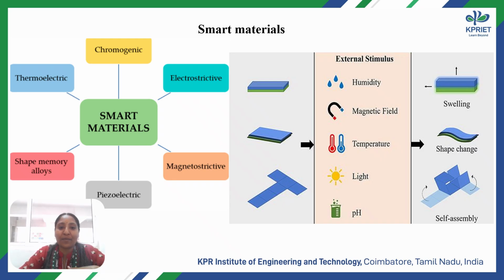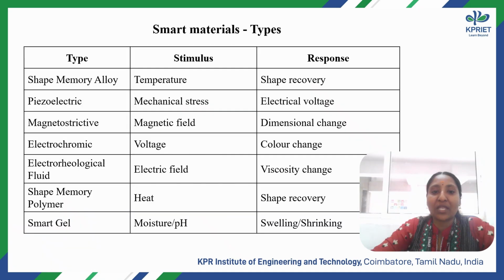it receives the information and responds by changing one of its physical properties. It can swell, or it can change shape, or it can deform in nature. So these smart materials are used in aerospace, biomedical engineering, robotics, some automatic systems and wearable electronics. We use smart materials. So in detail, I classified smart materials and put together a table with a